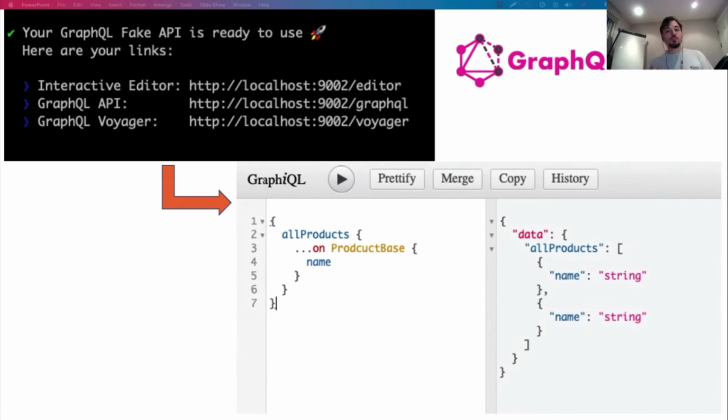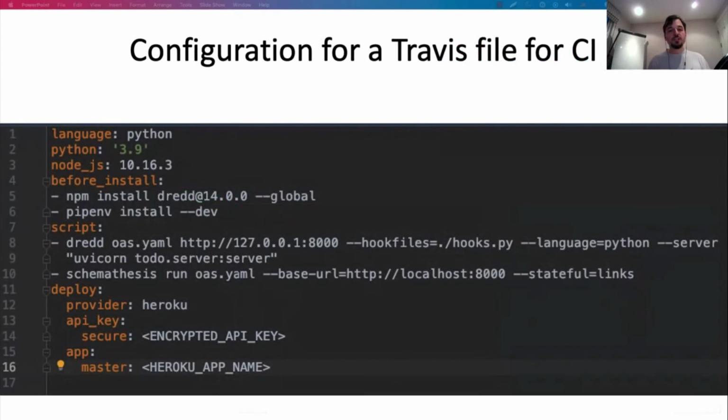By the way, you can also use schemathesis to run test suites against your GraphQL API, looking directly at your API specification. Again, you need to have your API specification available before you can use any of these frameworks and approaches to working with your APIs. Now, we can put all of this together in a continuous integration server to make sure that we are testing and validating our APIs before we release them to production.